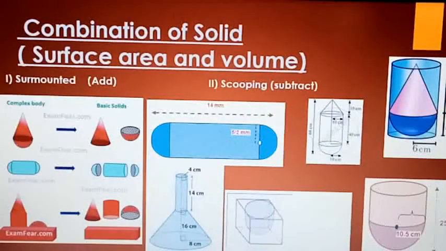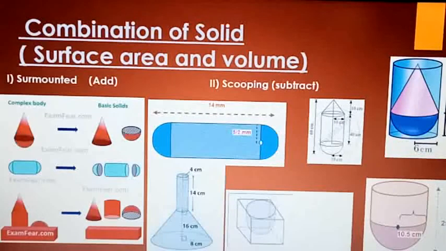Now suppose in surface area and volume, the concept of combination of solids comes. How do you solve the combination of solids, how do you apply the formula, right? These are some figures that I have given for you. Out of these figures they can ask.